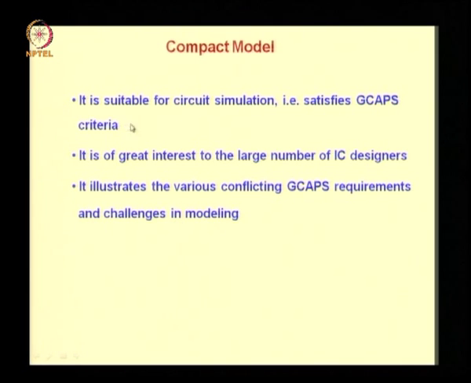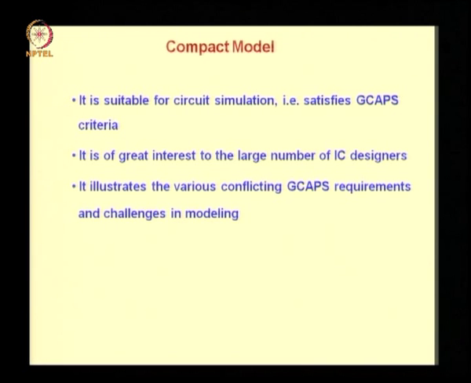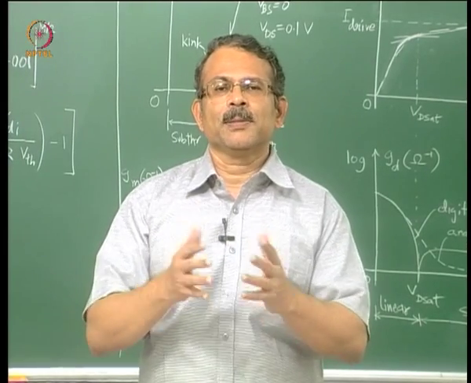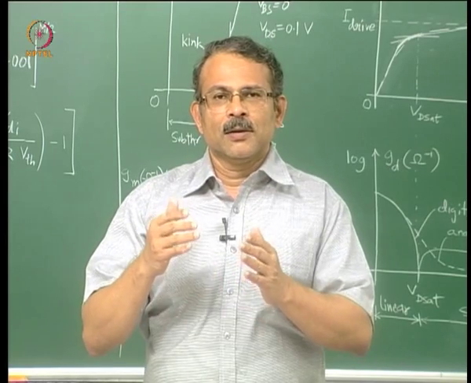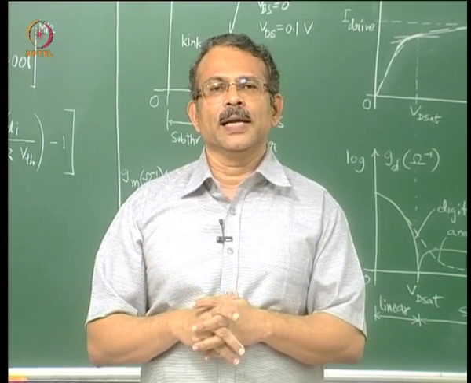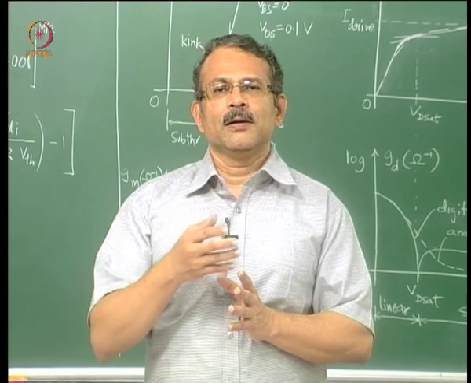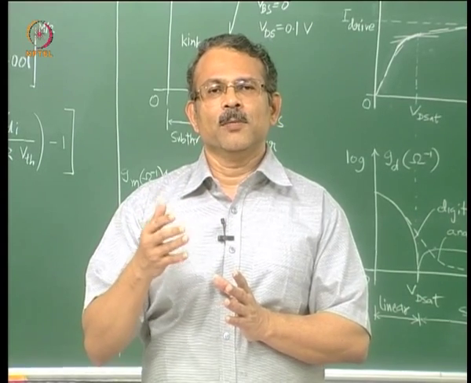So here continuity, physical basis. In physical basis you have the asymptotic correctness being a very important criterion. Accuracy, simplicity and generality. The continuity is an important requirement because we discussed the method of solution used, for example Newton-Raphson, where derivatives of the model function become important. The derivatives of the model function also become important in accurate modeling of the distortion, where the shape of the waveform is very crucial in modeling.